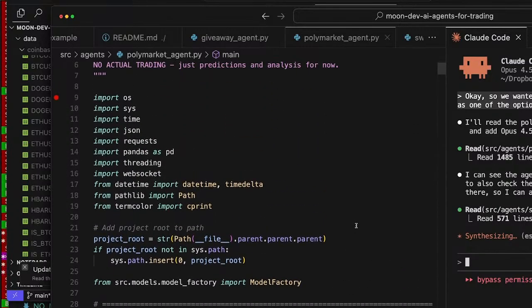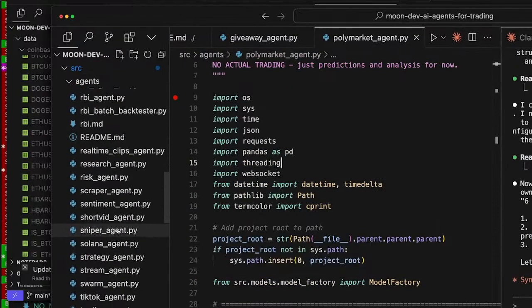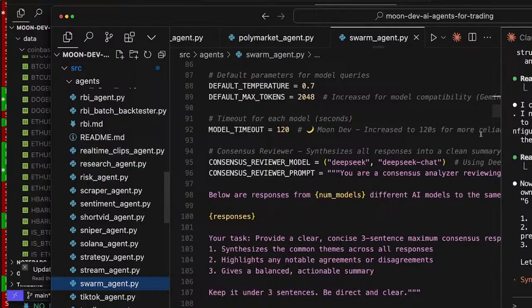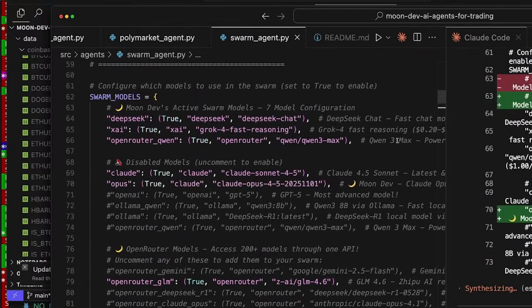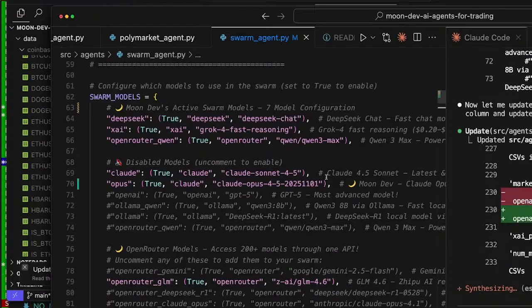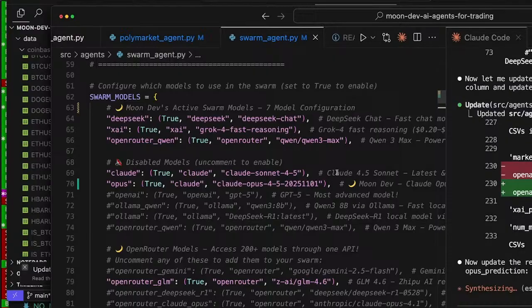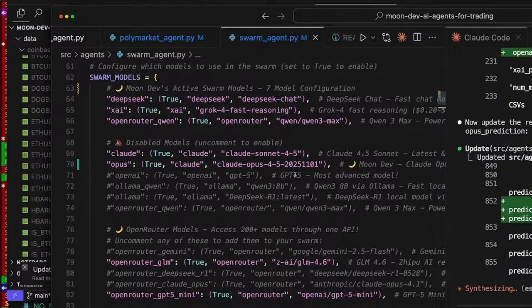So essentially, this lives off the AI swarm. If I go over to the swarm, I can update it. The swarm agent is also in the GitHub, link in the description, agents, and then you go to, there you go. So we got Opus 4.5 now. You see, I had to update the swarm. The swarm is sick because I can pull this into any piece of code, a script, bot, website, whatever. It doesn't matter. I pull it in and I have 7 opinions, including Opus 4.5 now.